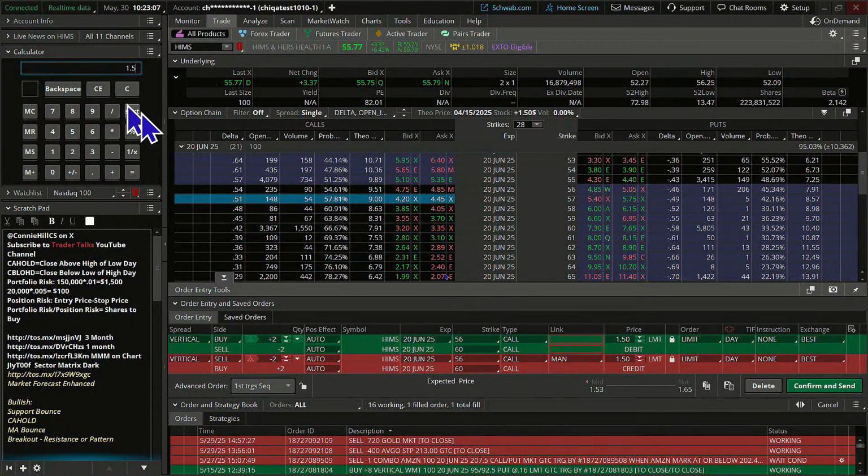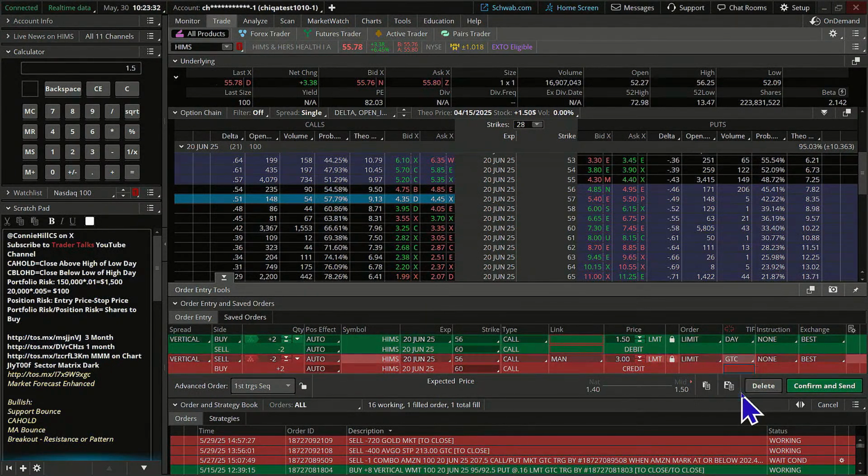So we're going to take that $1.50, add it to the current net debit of $1.50, and say we want that spread to price out at $3. If it can go that far, great. That would give us about 100% return if we got out at that point, because we'd be risking 150 to make 150.